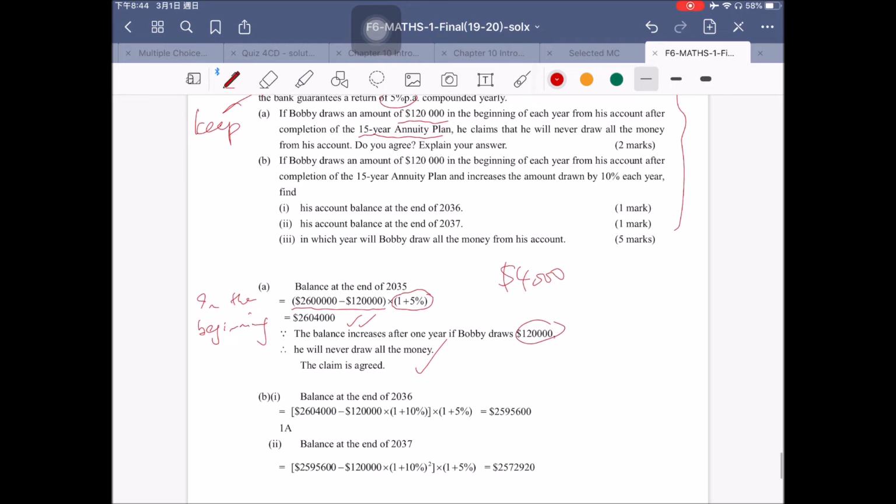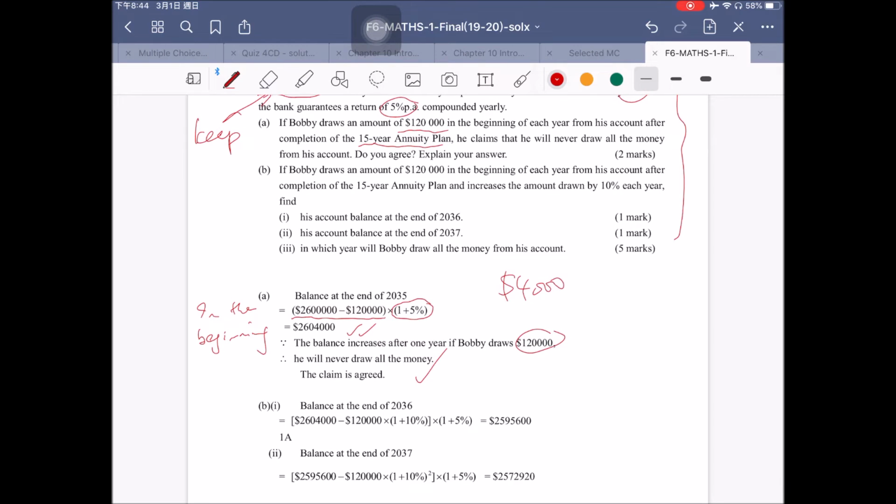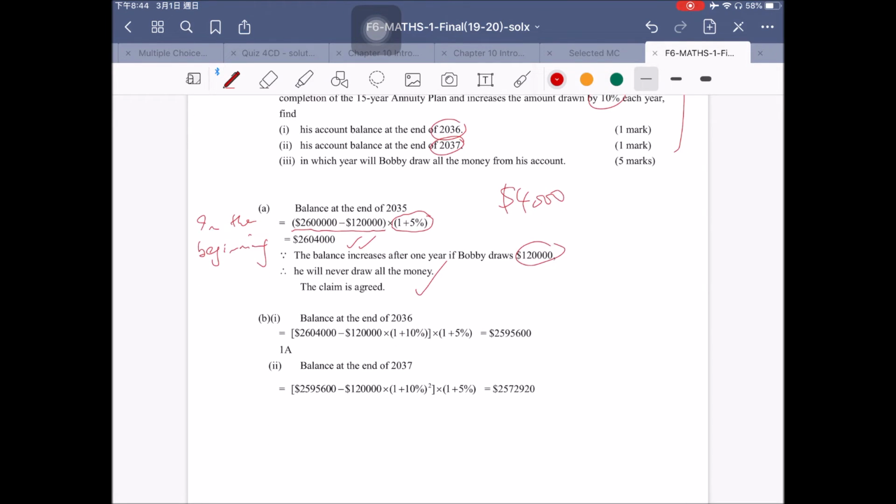And then part B, instead of drawing $120,000 each year, in the next year he draws 10% more. Okay, he draws 10% more. So it asks you to find out 2036 and 2037. Okay, and then this amount is at the end of